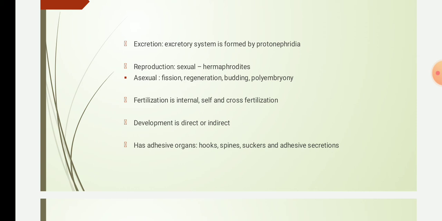So they show cross fertilization, not self fertilization, and some with internal fertilization. And development is direct or indirect. Endoparasites usually show indirect development with many larval stages in their life cycle, and they complete their life cycle within one or two hosts. That is in endoparasites.